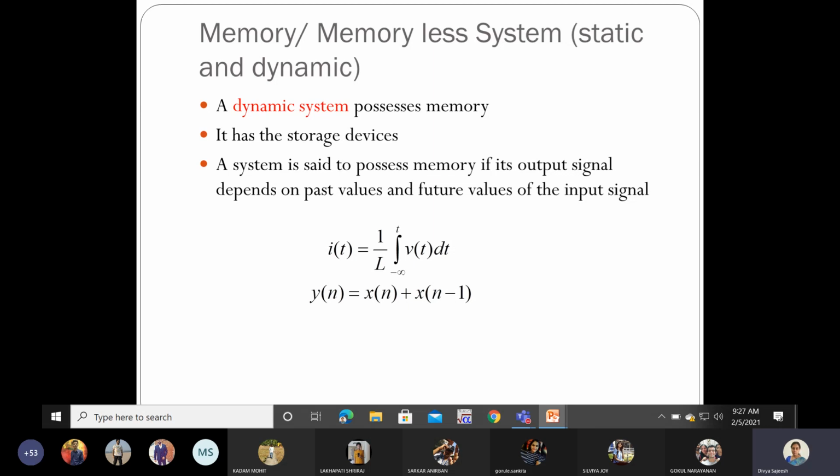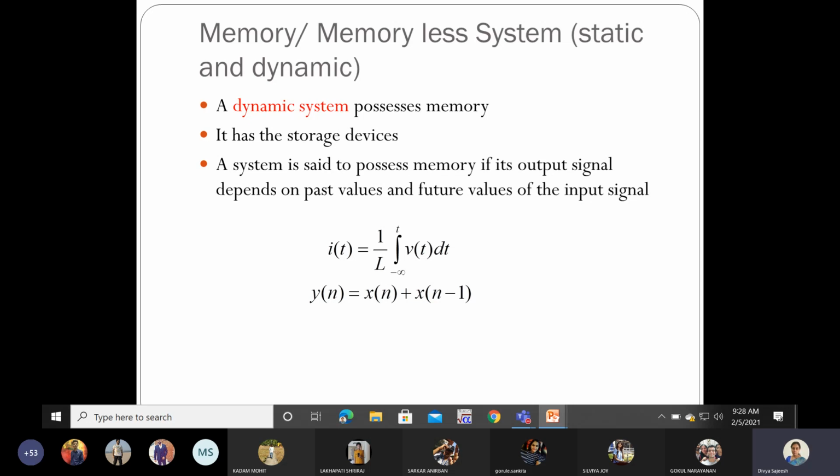So let us take another system which contains an inductor or capacitance. Automatically, when an inductor and capacitor come into the picture, it can store charges. So such systems can be considered as a dynamic system, or a system which contains memory. It has storage devices. So inductor and capacitor are the storage devices. So when its output depends upon the past values and the future values of the input signals, such systems are dynamic systems.